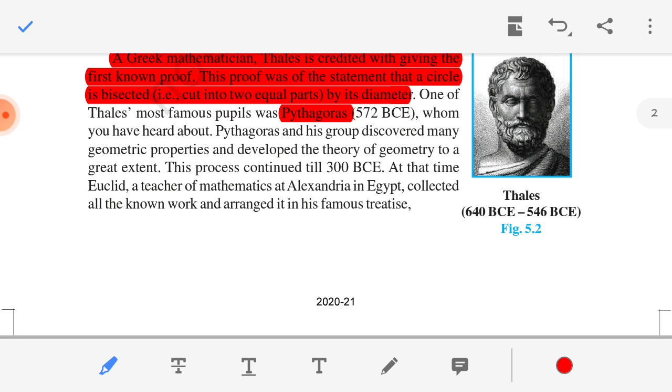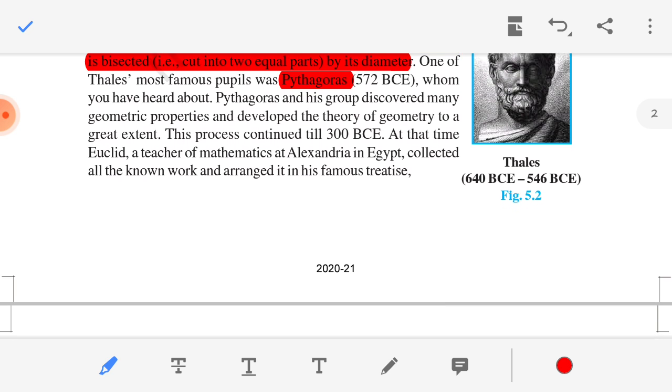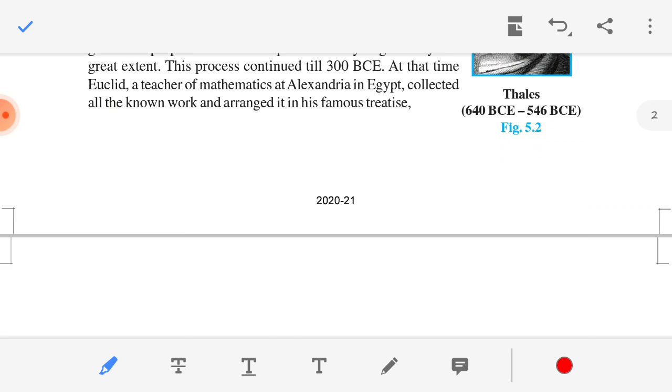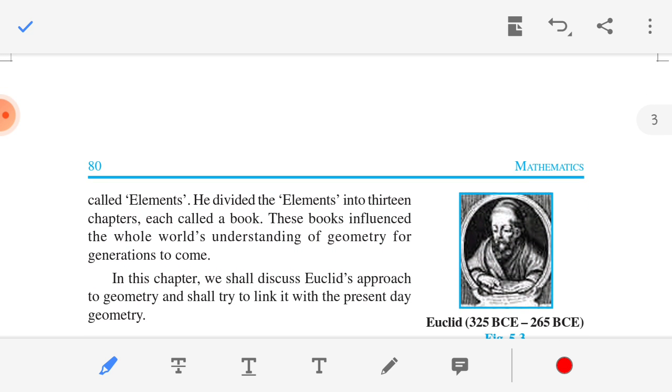One of Thales' most famous pupils was Pythagoras, whom you have heard about. Pythagoras and his group discovered many geometric properties and developed the theory of geometry to a great extent. This process continued till 300 BCE. At that time, Euclid, a mathematics teacher at Alexandria in Egypt, collected all known work and arranged it in his famous treatise called Elements. Clear that?